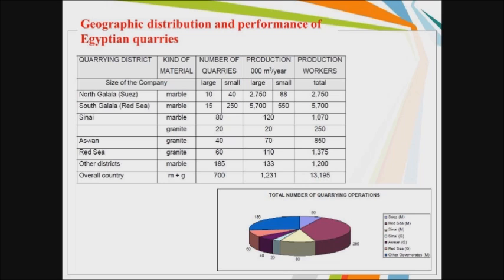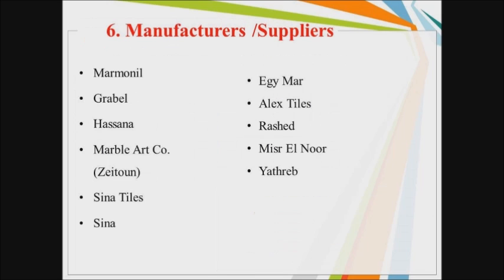Geographic distribution and performance of Egyptian quarries. Six, manufacturers and suppliers: Marmanil, Gravel, Hassana, Marble Art Co., Zitown, Sina Tiles, Sina, EGY Marj, Alex Tiles, Rashid, Misra El Noor, Yathreb.